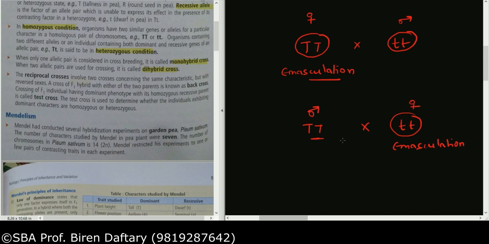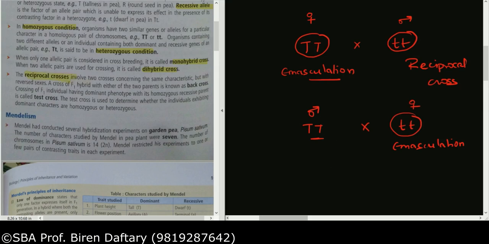So the parents are the same genotypically, but you switch the male and the female plant. That is called a reciprocal cross. The genotype is going to be the same, capital D into small t, capital D into small t, but you are taking this as the female over here, you are taking this as the female over here. Is this clear? Okay, so is this reciprocal cross clear?